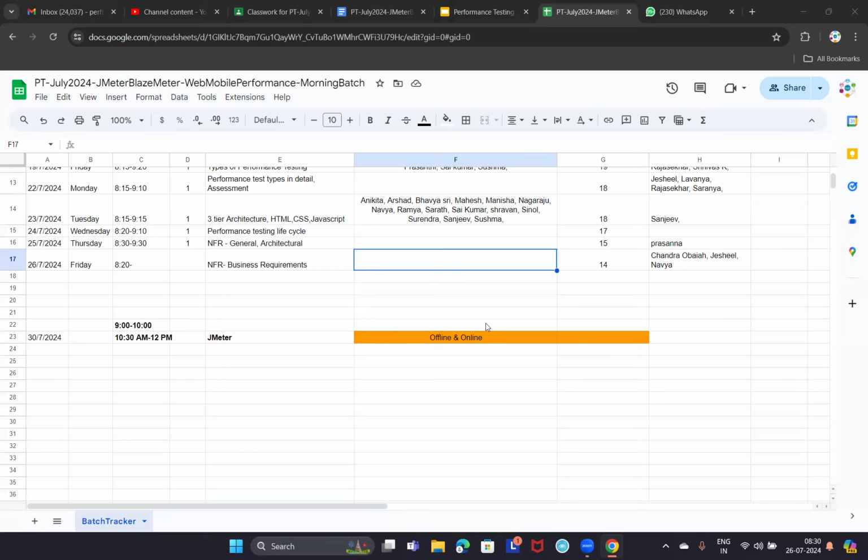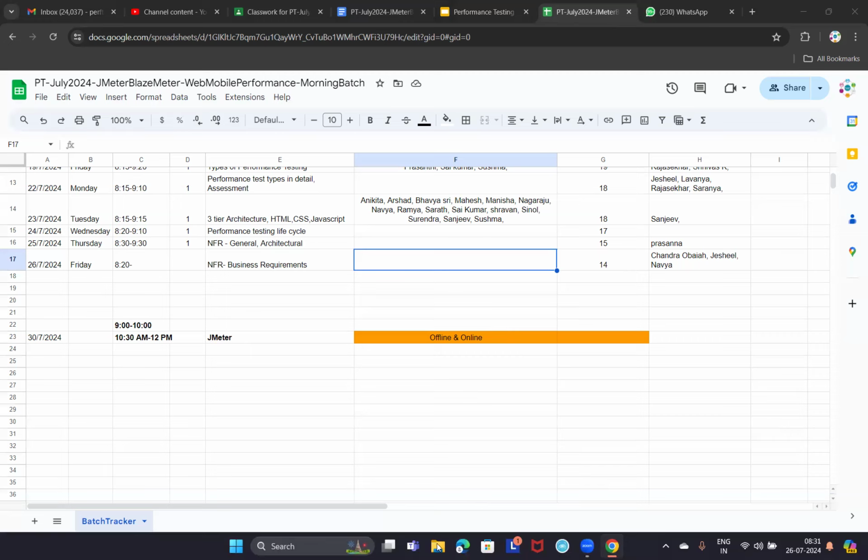General requirements, first we ask the timelines and credentials. First, you will ask the application URL and credentials. Is that app functionally stable or not? And goals, any acceptance criteria or performance criteria.